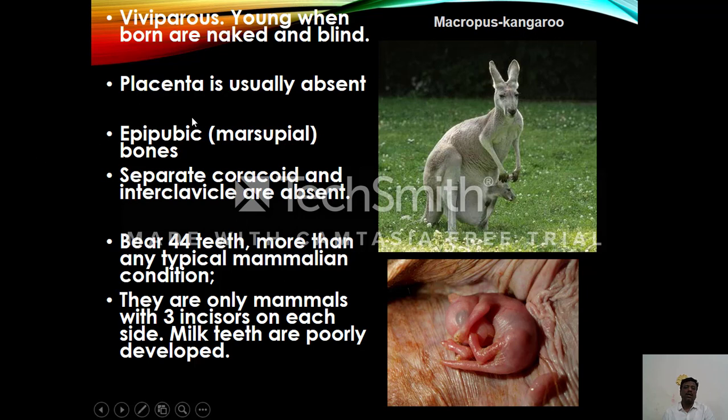Separate coracoid and interclavicles are absent here. Bears 44 teeth. This is more than a typical mammalian condition. They are the only mammals with 3 incisors on each side. Milk teeth are poorly developed here.